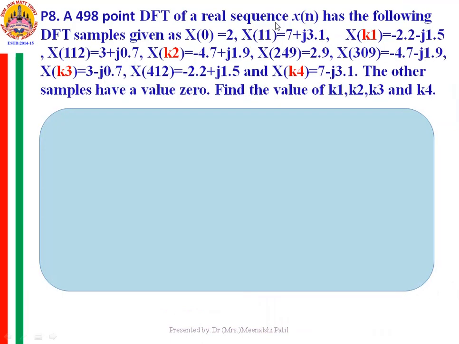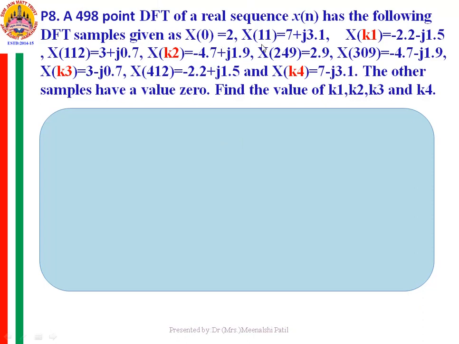Now this is another example where a 8 point DFT of a real sequence xn has the following DFT samples given. Not all the points are given here, only a few of the points are given, and it is asked to find out the remaining points from that.